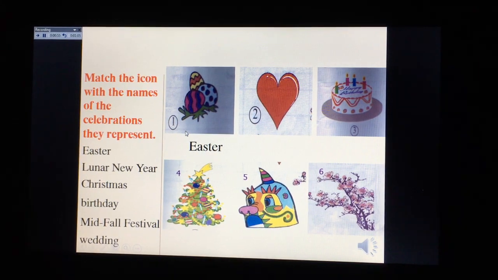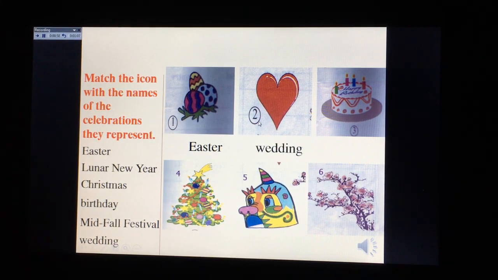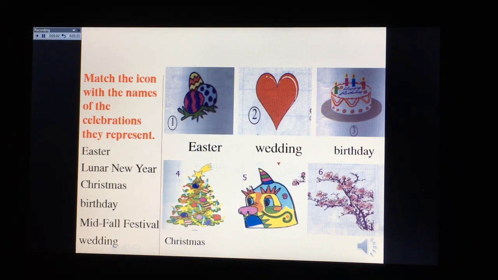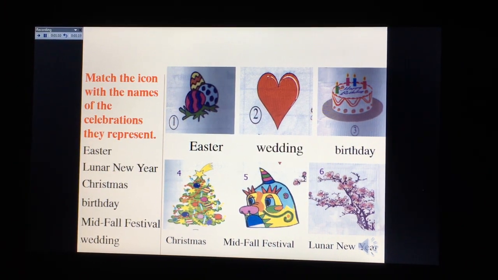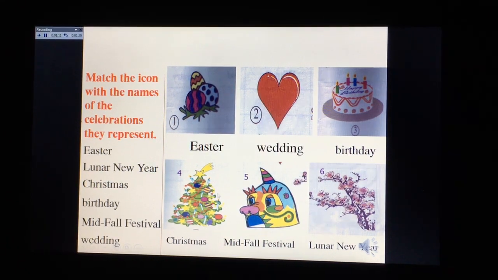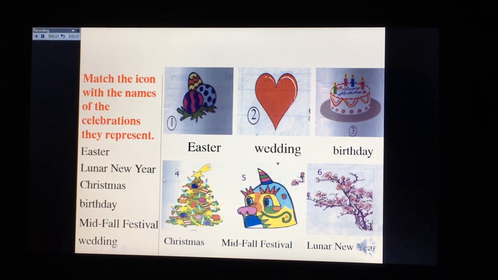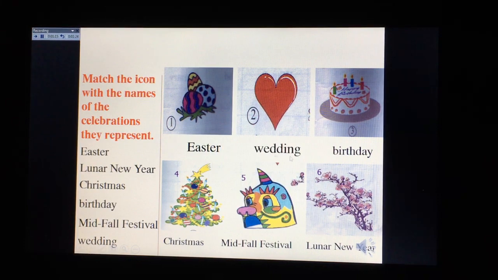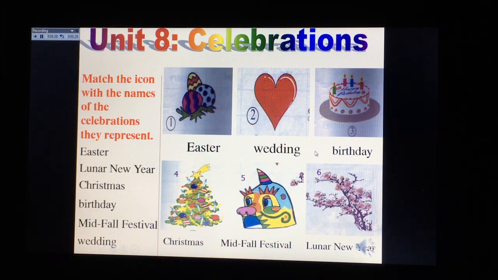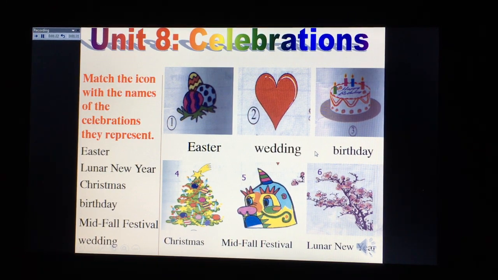Yes, it is about Easter. And number 2, wedding. Number 3, birthday. Number 4, Christmas. Number 5, mid-fall festival. And number 6, Lunar New Year. Yes, here are the festivals. That means they are about celebrations. So unit 8 is about celebrations.